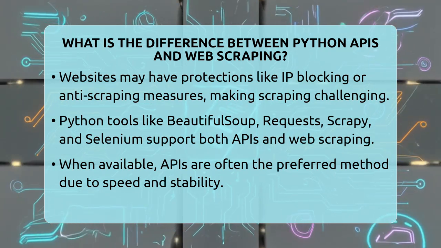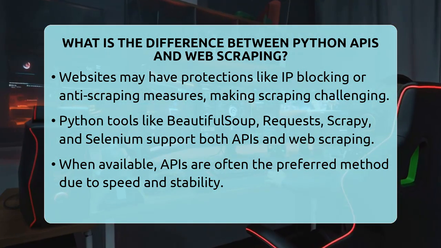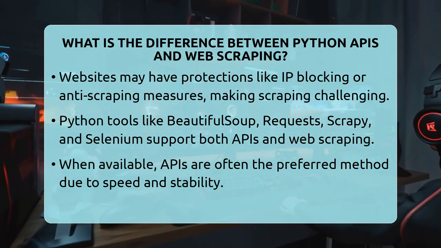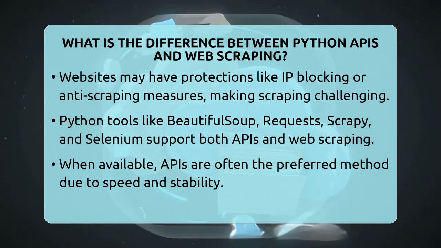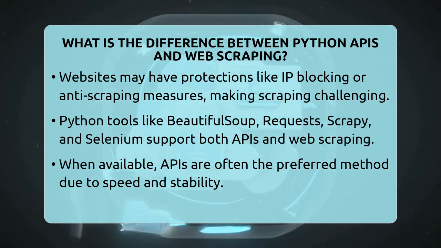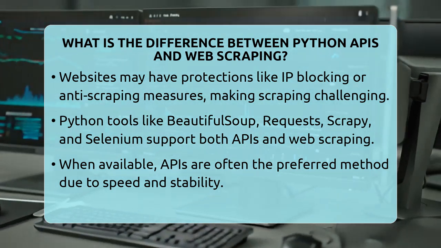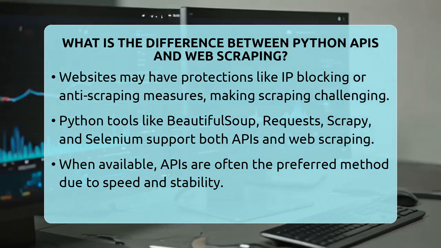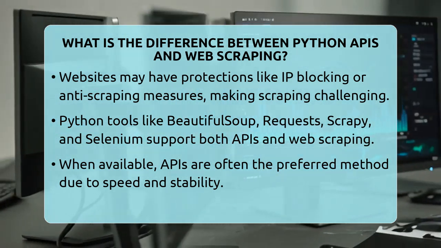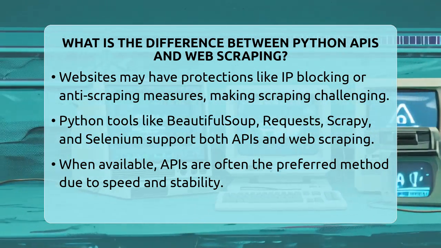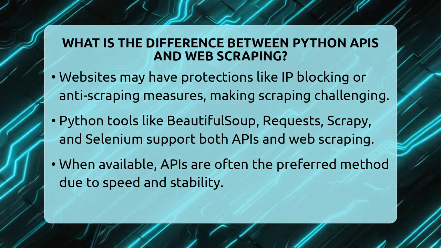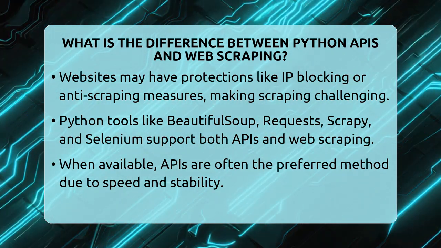In simple terms, APIs give you a clean, official way to access data that the website or service provides. They are like a direct, authorized connection. Web scraping, however, involves extracting data directly from the web page's visible content, which can be more flexible but also more work to maintain. From a Python programming point of view, knowing both methods is useful.